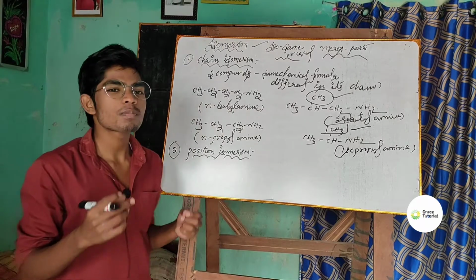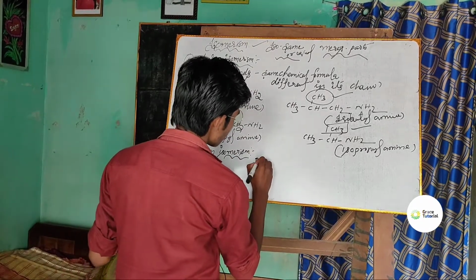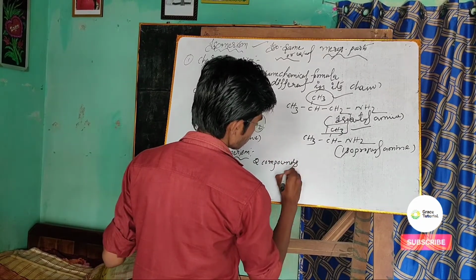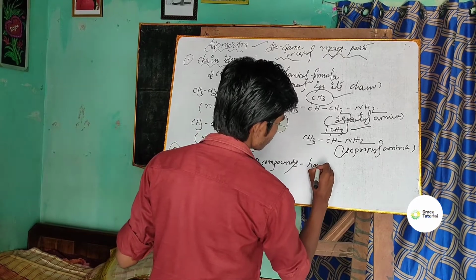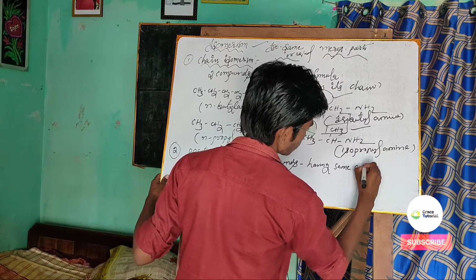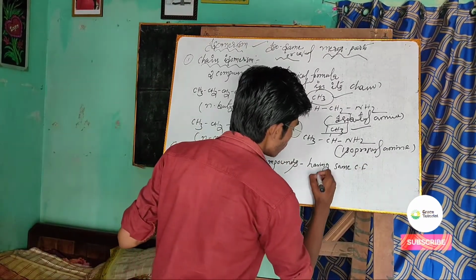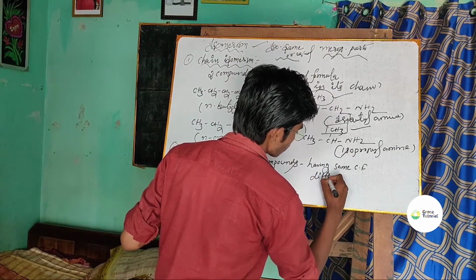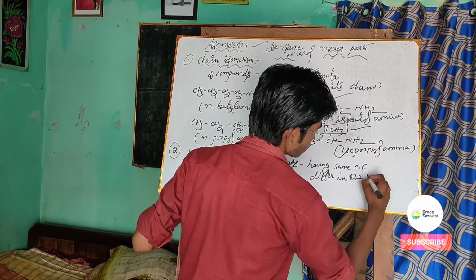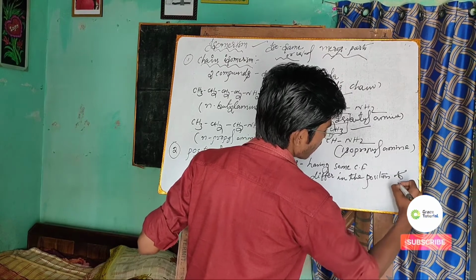So what do you mean by this position isomerism? It's very simple. Take 2 or more compounds having the same chemical formula but differing in the position of NH2, the amine.